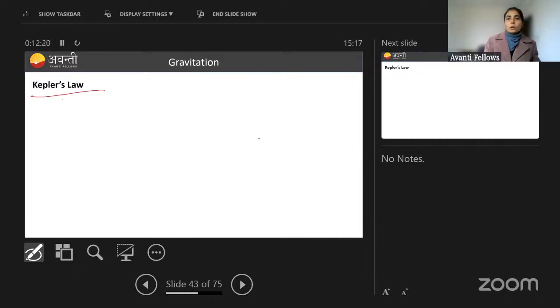Now Kepler's law. Kepler's law is what? It defines how planet is going around sun. It defines how satellite is going around Earth, or basically it's planetary law. So इन्होंने ये कहा था, he gave three statements. ठीक है, first, second, and then this third statement. So first statement में he defined what will be the trajectory of planets around sun. So he said that trajectory will be what?